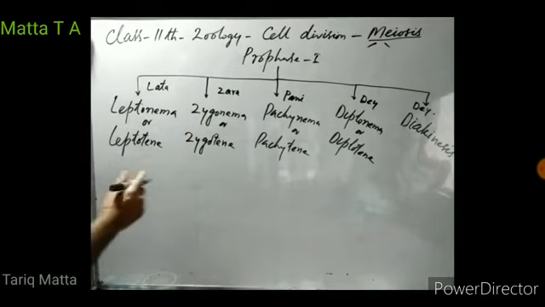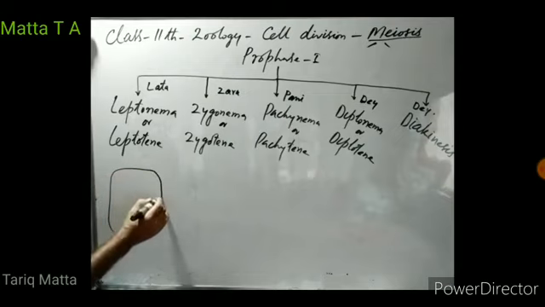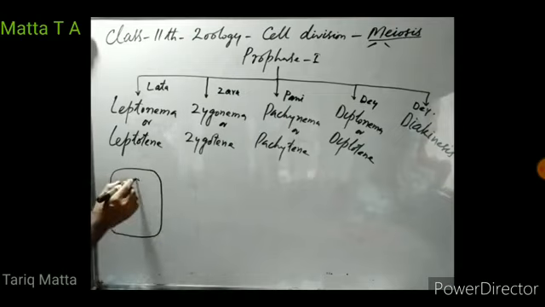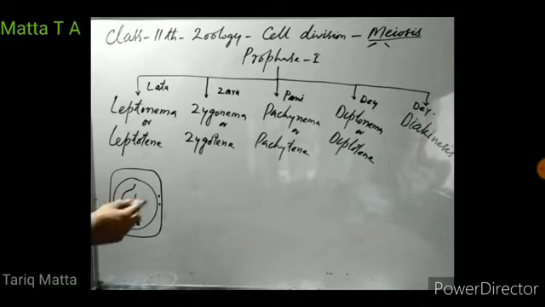So when the cell enters into leptonema of the prophase first, the cell is having a well-defined nucleus. In this nucleus, there are thread-like structures, chromatin fibers. There is a well-defined nucleolus, and there are a pair of centrosomes. In leptonema, the cell has a well-defined nucleus, a well-defined nucleolus, thread-like structures known as chromatin fibers, and a pair of centrosomes.